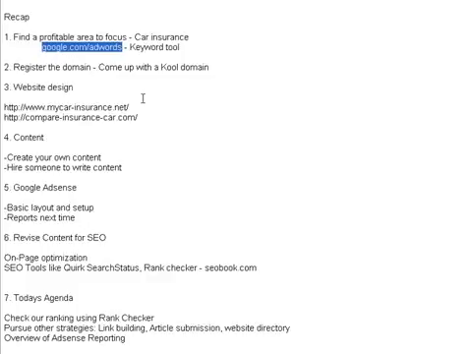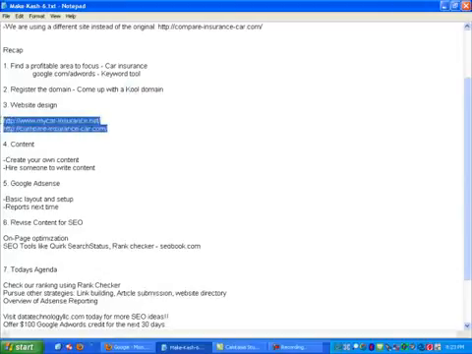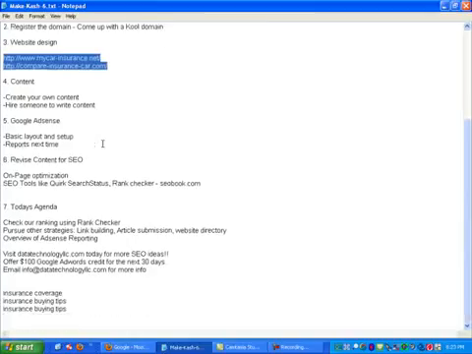Next, you need to register the domain. There are some websites out there that will let you come up with a cool domain, a catchy one. Moving on, you need to look at website design, as that is critically important before you put anything together. And these are the two websites that we have for this series basically. In our case, we did outsource the design part, and they did an excellent job on the website. So for a nominal fee, that may be totally worth it to do.